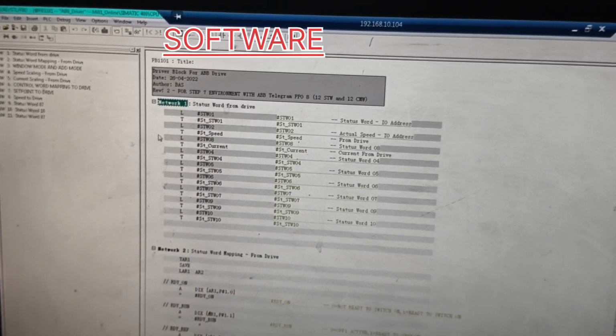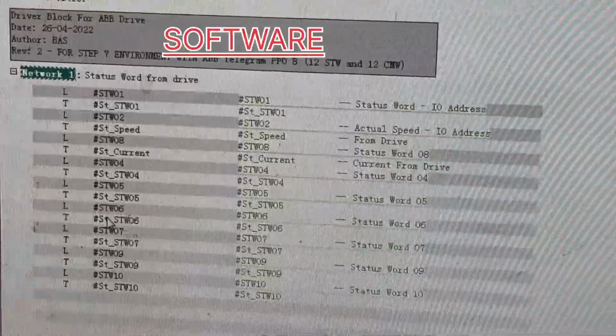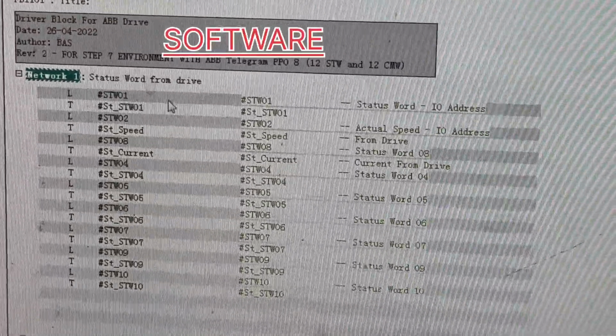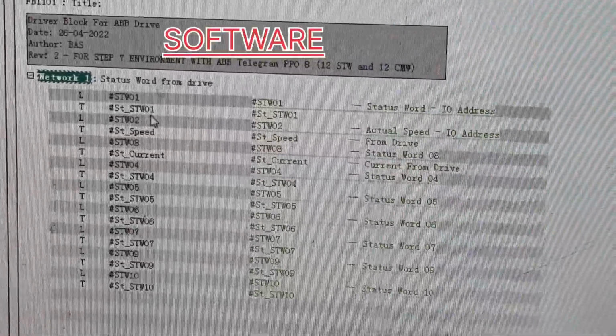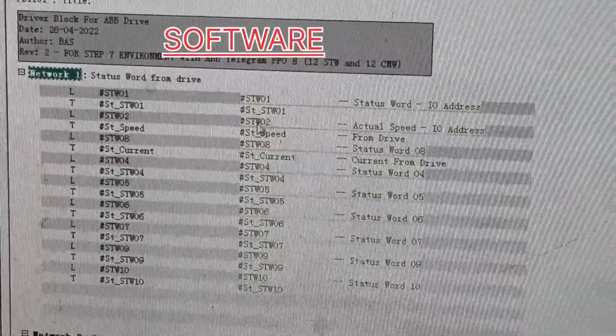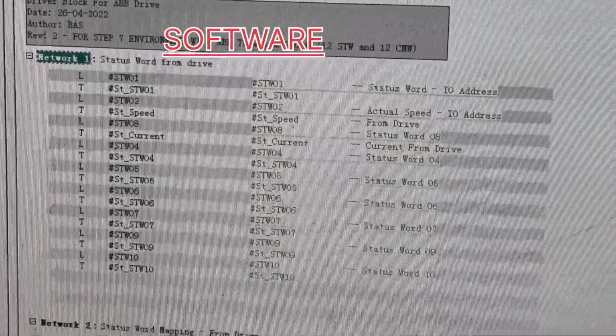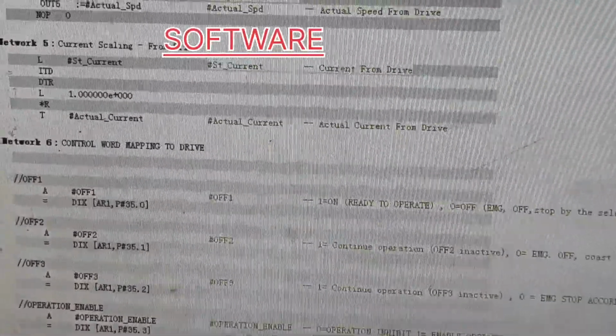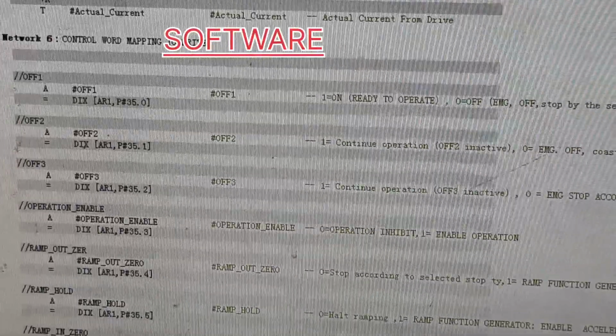Now here are the status words from the drive which are coming here. We have mapped in the PLC, like status 01, which signal is coming in the STW01 in our PLC. Same for the control words which come to our PLC.